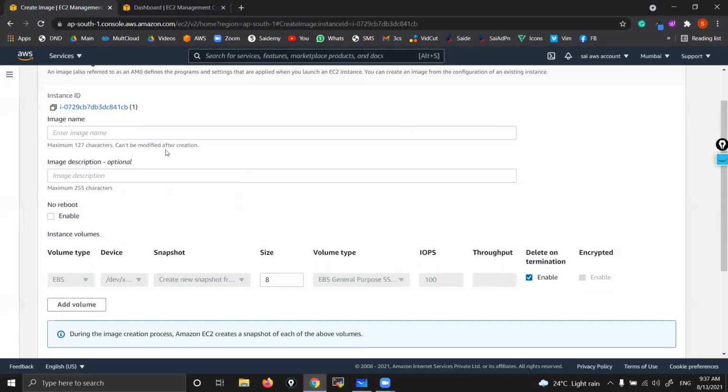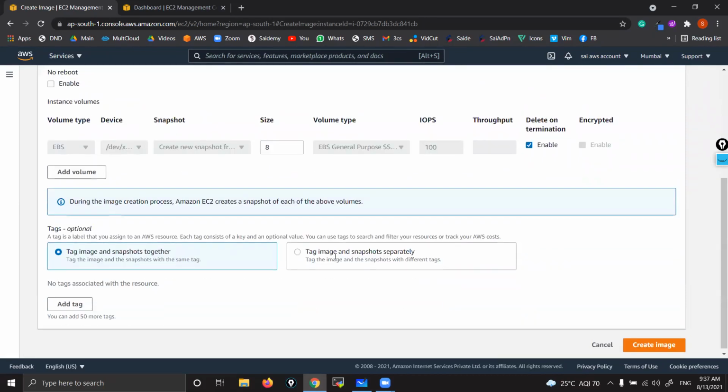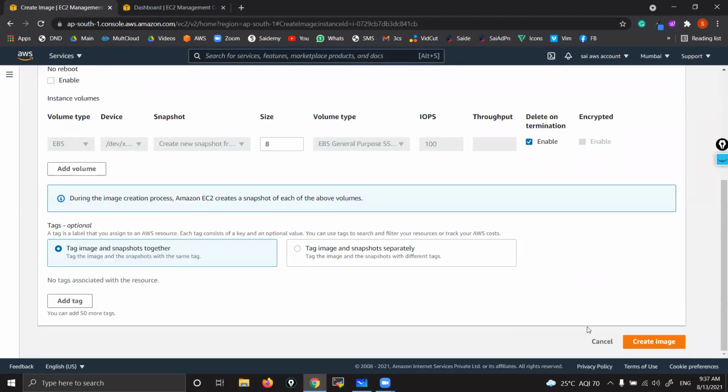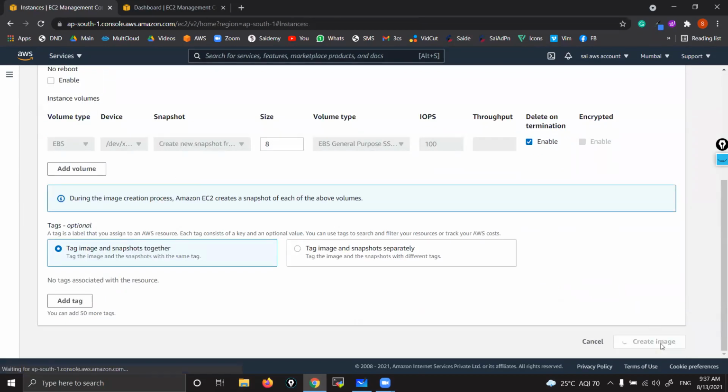Now you give any name to that image. What I'll do, I'll give WXYZ. You can give any description. Any name, any description. Fine. That's it. Create image. Don't worry about other things. Create.